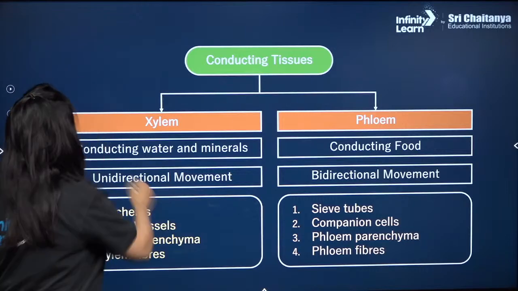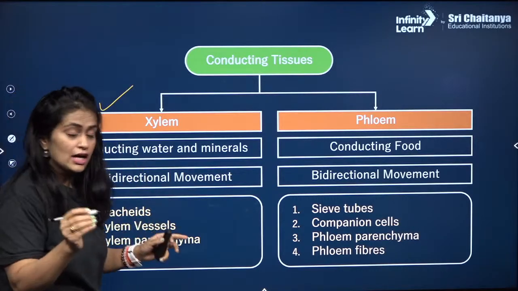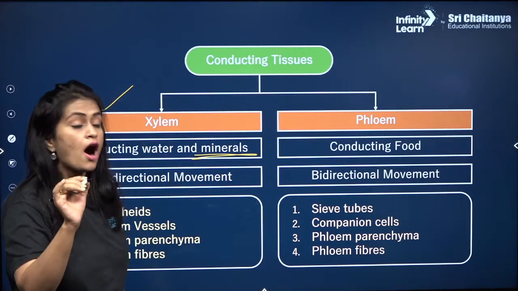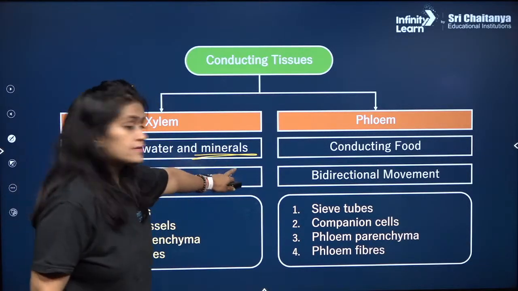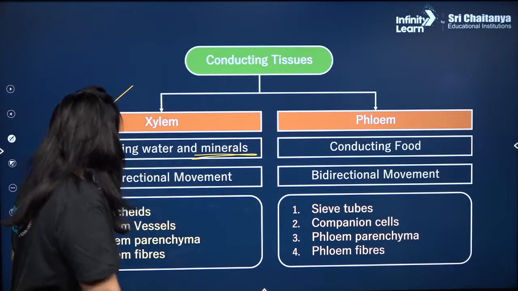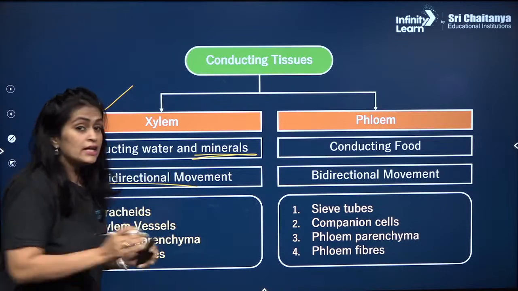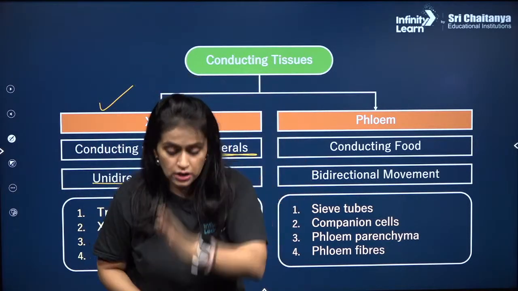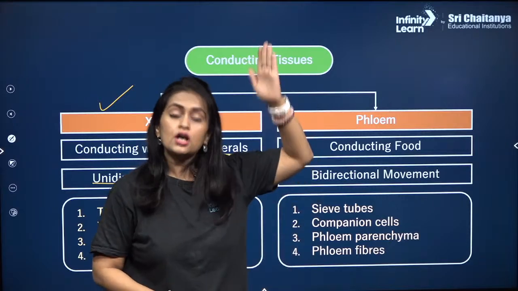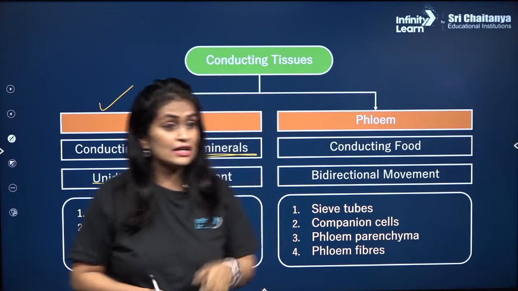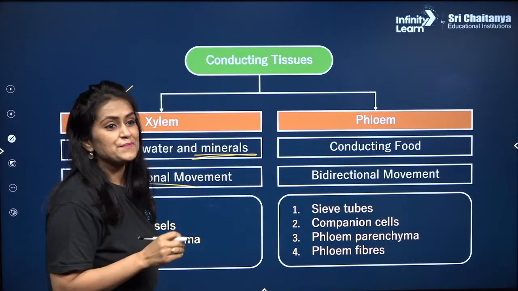Fantastic, Likit. So xylem is for water conduction, and along with water it also conducts minerals. Another thing, it has unidirectional flow, only from bottom to top. The water always flows from the root to the shoot, never the other way round. Why? I'll tell you in a minute.